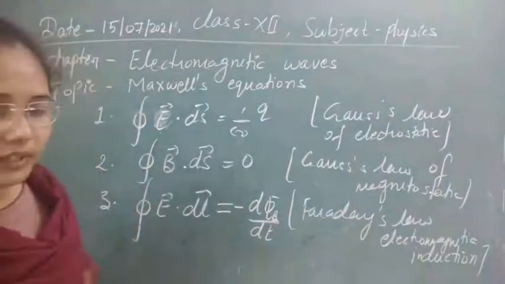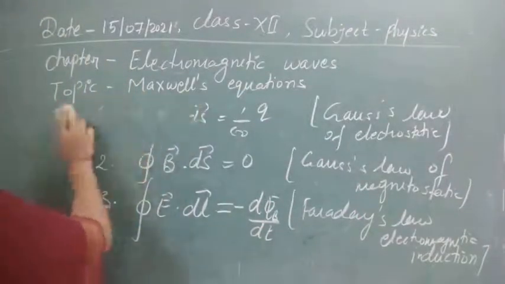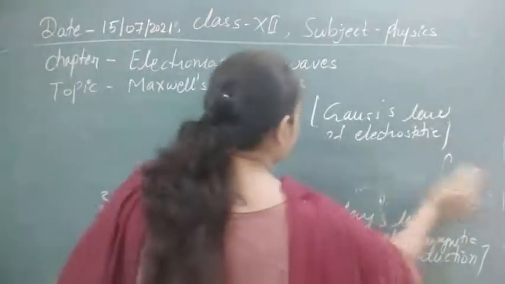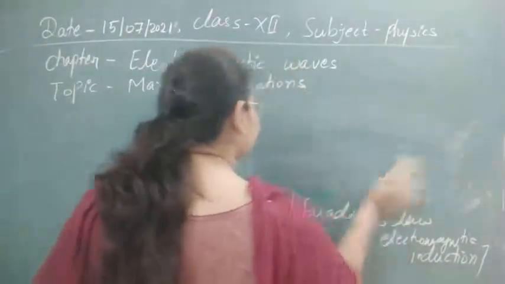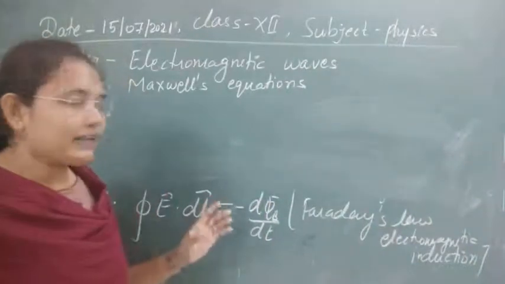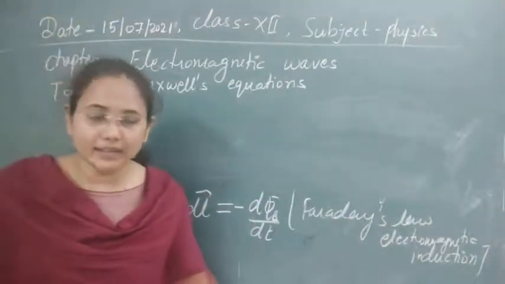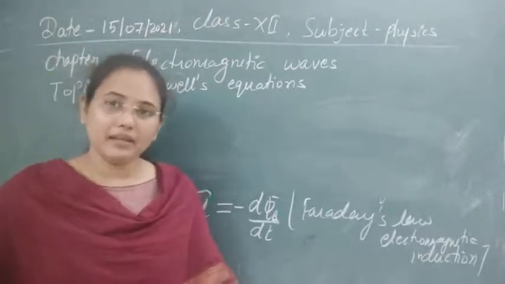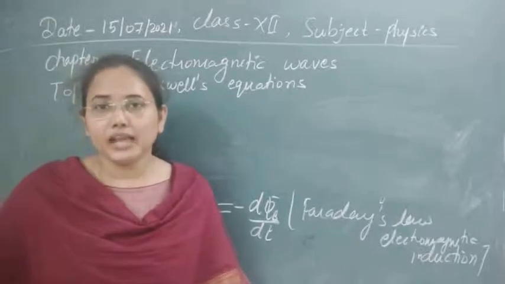Next, the fourth equation that we have here is for the electrodynamic case. We know that we can also produce the magnetic field by using electric current, and for that we use Ampere's law.